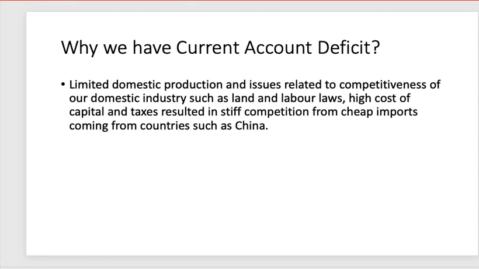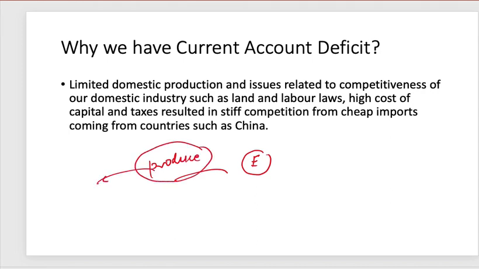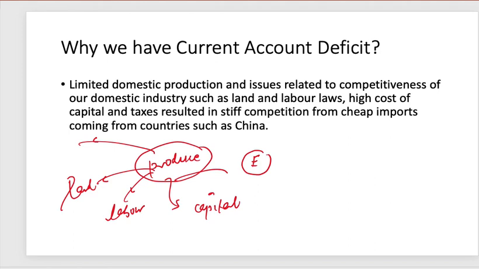Why is India not able to export these? Because for exporting, you need to produce something. You need to produce a product. And production requires certain factors like land, labor, capital, and a favorable government policy like taxation.